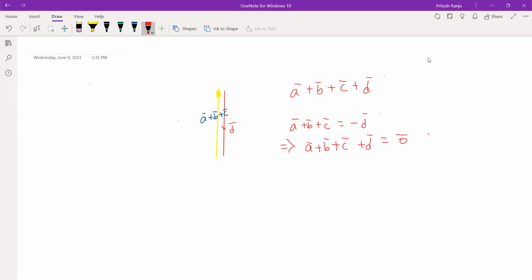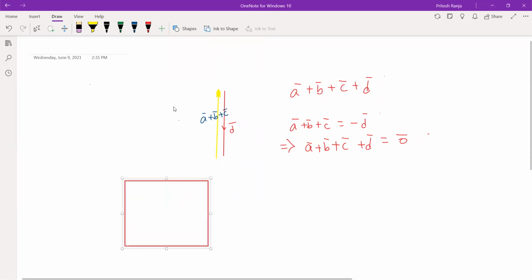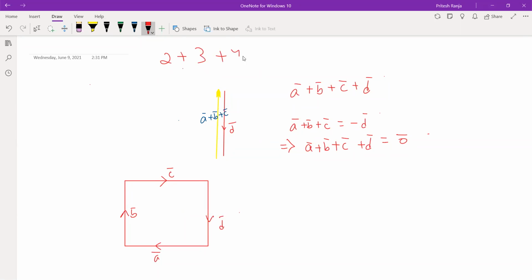You can combine anything. Anything you can combine, but you should get the same result. You can also say like this. This was the question. A vector, b vector, c vector, d vector. If I give you to add 2 plus 3 plus 4 plus 1, we can do any kind of addition. You can add them first and then add 4 later, then add 2 later. So same will apply for vectors.